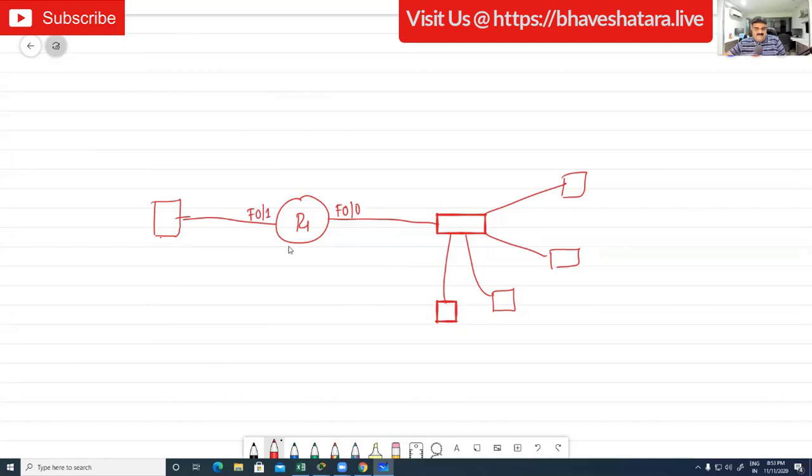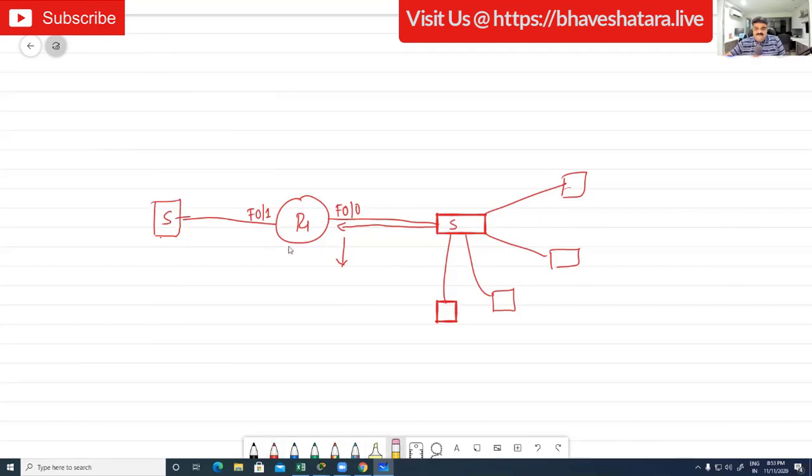So the matter over here is, this is my server, and there is only one possibility of where the traffic will come from. All the traffic will come from this particular interface. If you are saying the answer is FastEthernet 0/1, you are partially right. But the exact answer would be FastEthernet 0/0. Why?